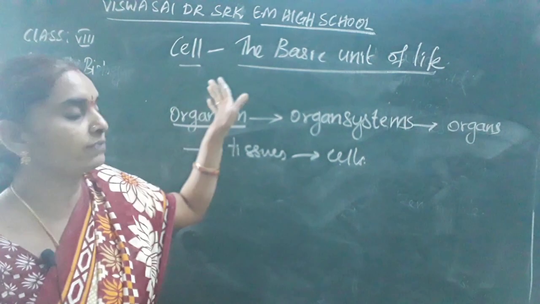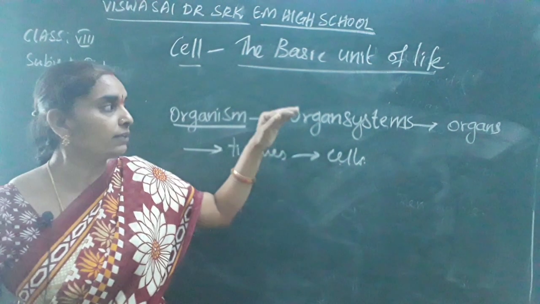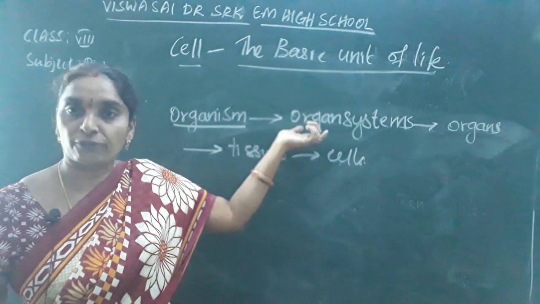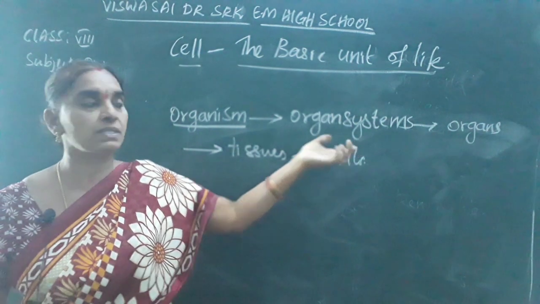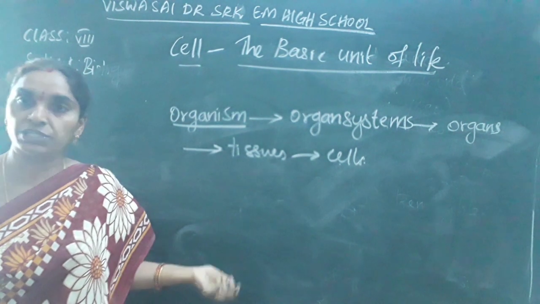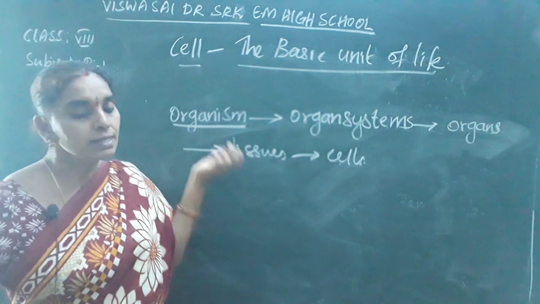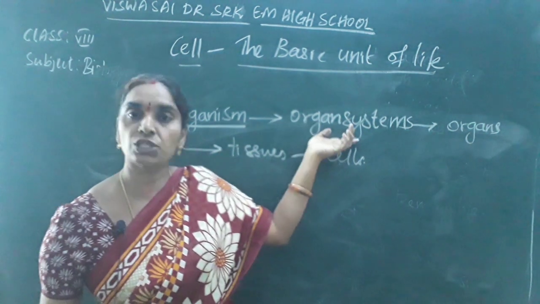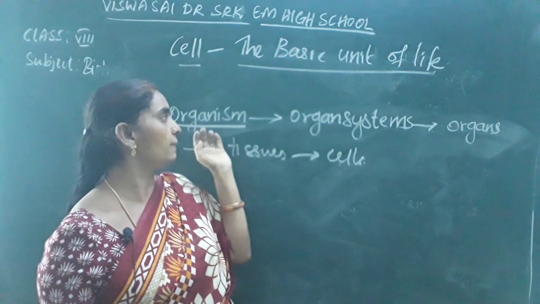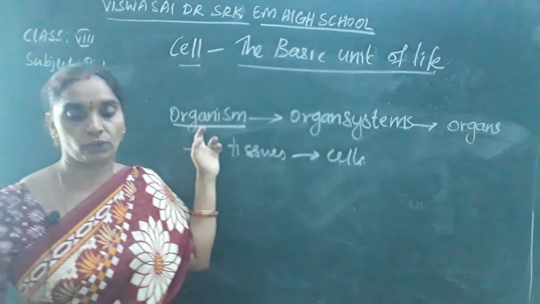They are the functions performed by the organ systems, like digestion, ingestion, excretion, respiration, reproduction, egestion.